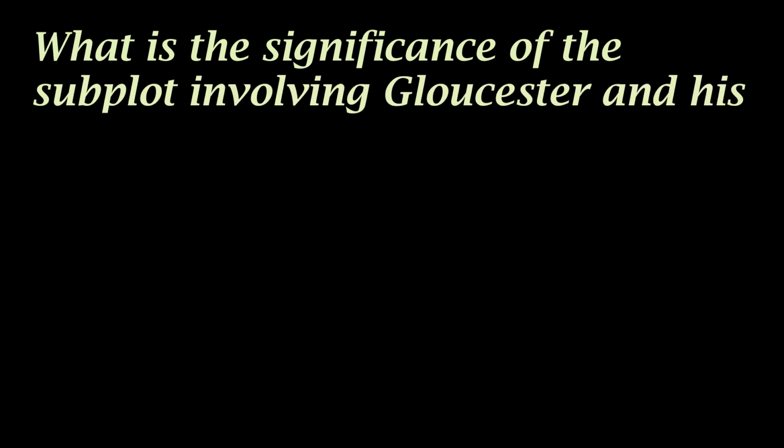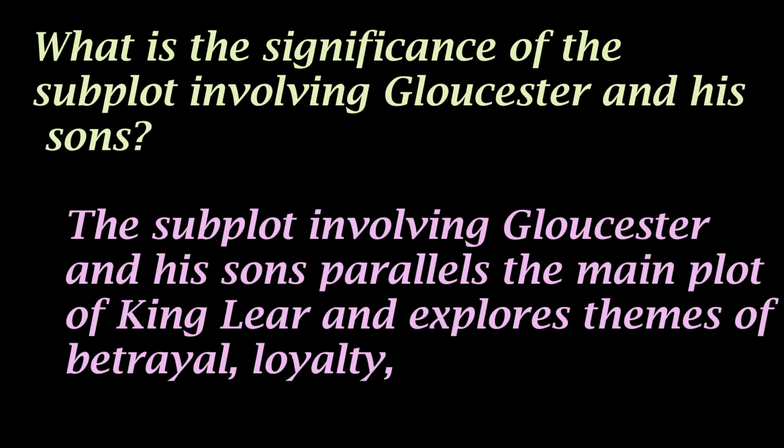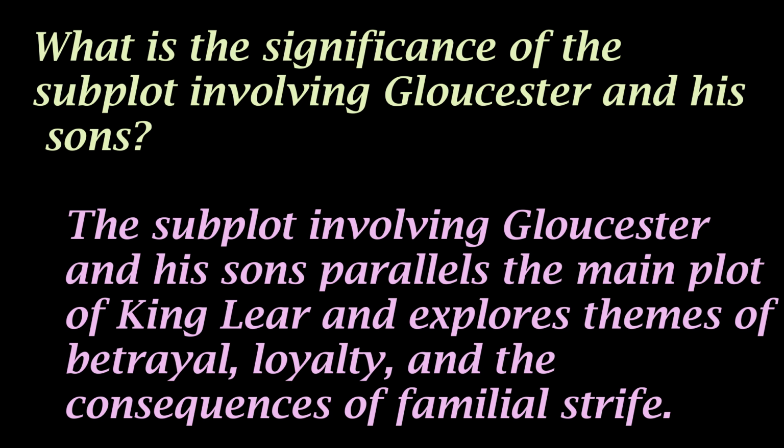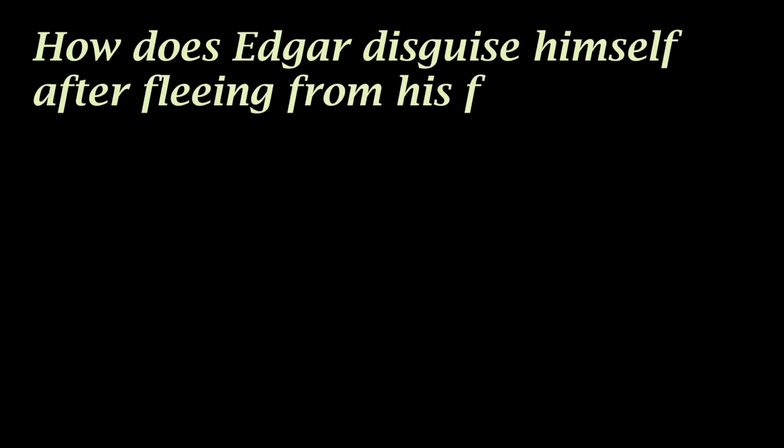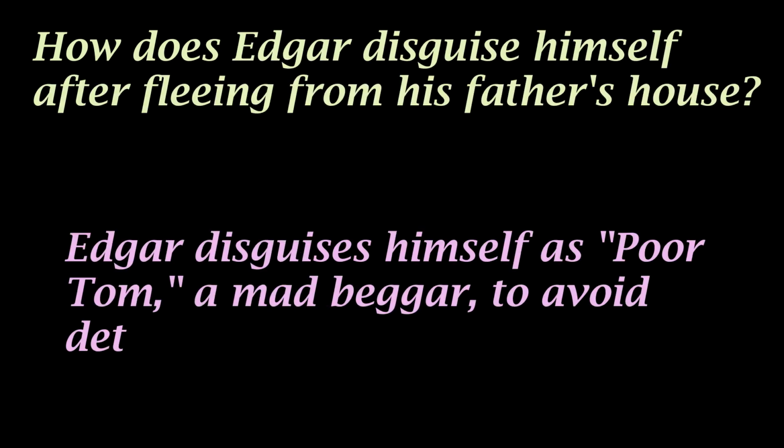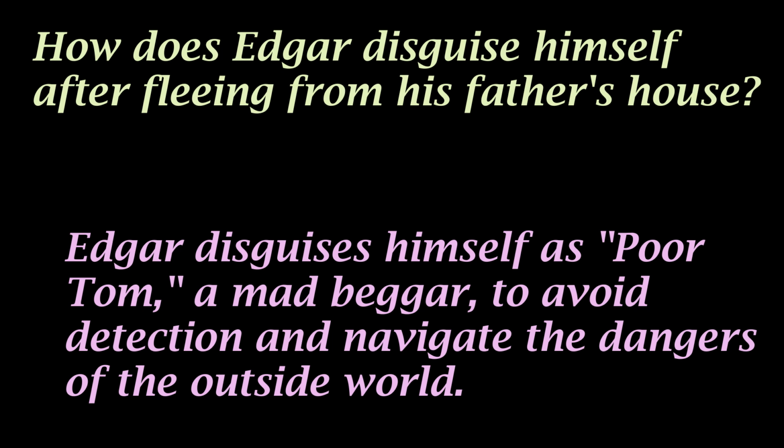What is the significance of the subplot involving Gloucester and his sons? The subplot involving Gloucester and his sons parallels the main plot of King Lear and explores themes of betrayal, loyalty, and the consequences of familial strife. How does Edgar disguise himself after fleeing from his father's house? Edgar disguises himself as Poor Tom, a mad beggar, to avoid detection and navigate the dangers of the outside world.